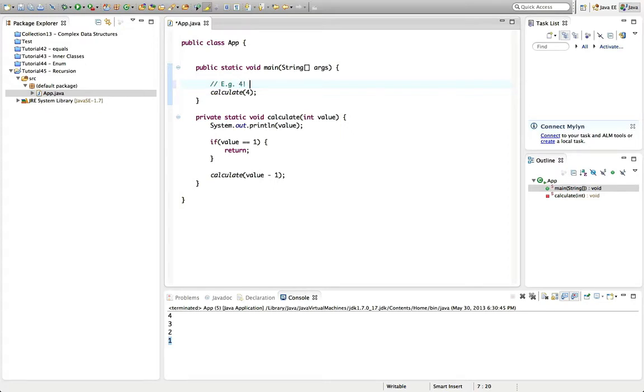That's not programming terminology, that's mathematics terminology. 4 factorial is equal to 4 times 3 times 2 times 1, although the 1 obviously doesn't matter.